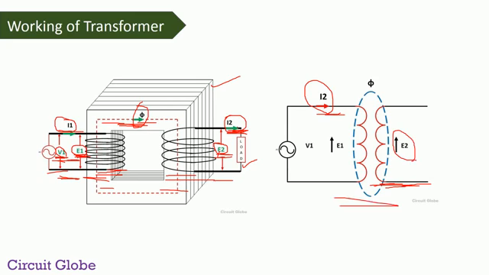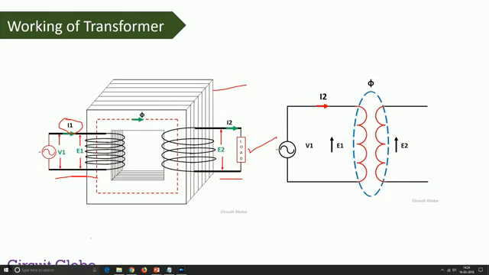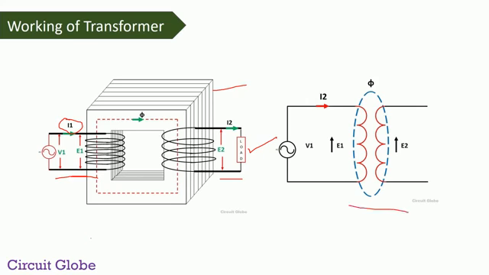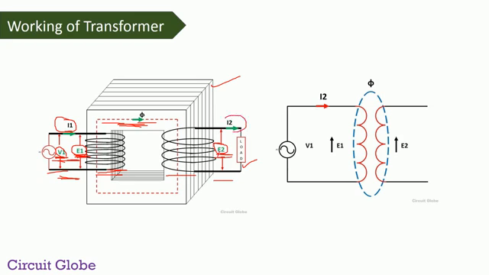The same phenomenon happens in the transformer. So because of this mutual induction phenomenon, the alternating flux of the primary winding links with the secondary winding of the transformer. Because of this flux linking, an EMF is induced in that coil too. Okay, so this EMF is also opposite in polarity because it is induced because of the supply voltage. Okay, now because of this EMF, an alternating current starts flowing in the secondary winding of the transformer.